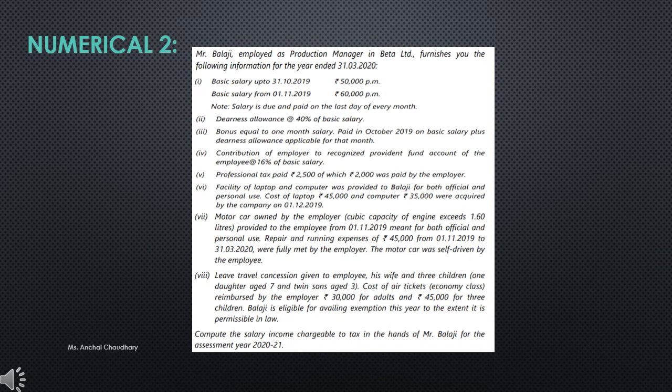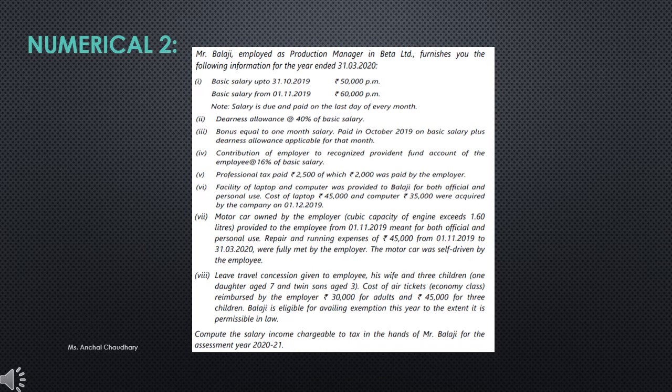Note that salary is due and paid on the last day of every month. Dearness allowance is at the rate of 40% of basic salary. Bonus equal to 1 month's salary was paid in October 2019 on basic salary plus DA applicable for that month.